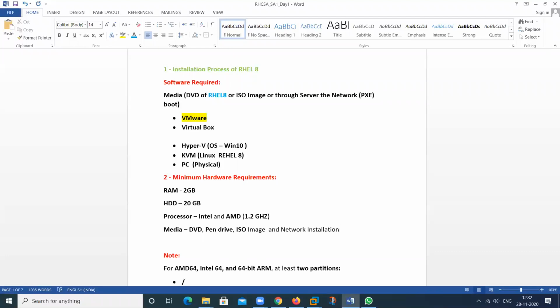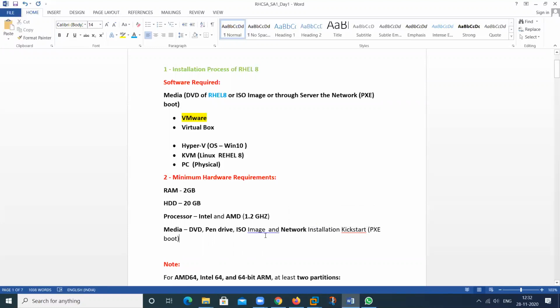For the network installation, you can use Kickstart, or it's called PXE boot. If you know about PXE, it can be your PXE boot. So the path can be through the network, or it can be a DVD, pen drive, ISO image. In the network, by using Kickstart, we can install my OS.